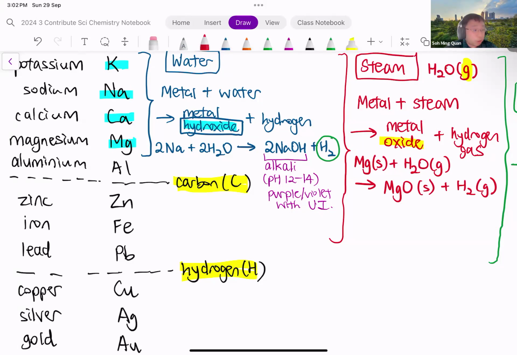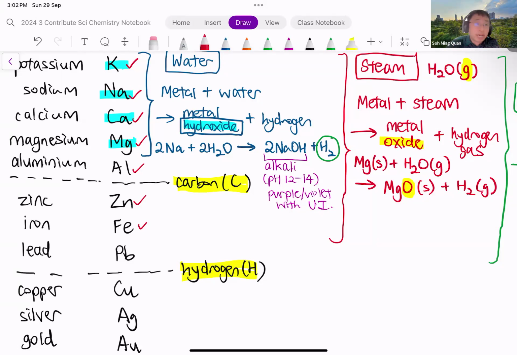Okay, so the product form is now the oxide, magnesium oxide in this case, because you use magnesium metal. Okay, so which metals can react with steam? The ones that can react with steam are from potassium all the way to iron. So the metals from potassium all the way down to iron are able to react with steam. This means that magnesium can react with steam, zinc can react with steam as well.